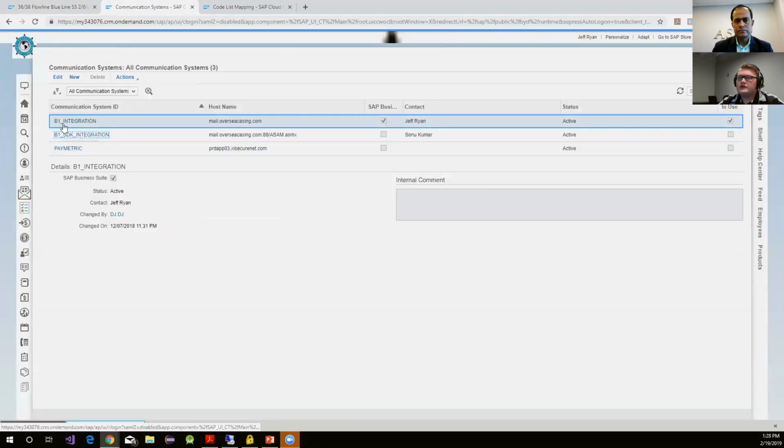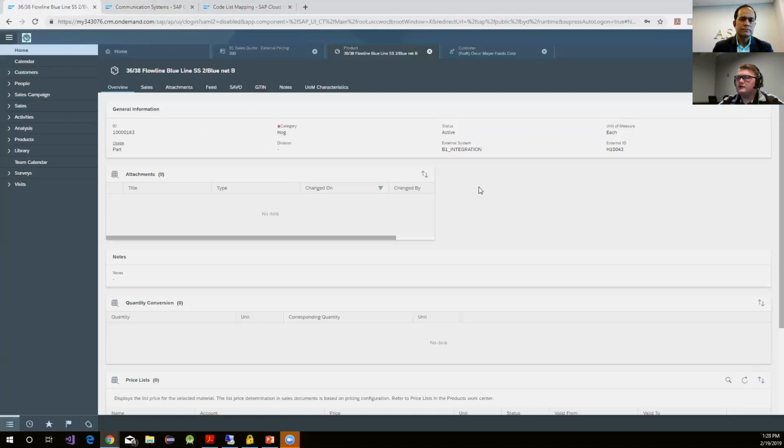So in here, you'll see B1 integration. This is our system ID we connected to. So this gives you a trail or a pathway to realize if something is coming in wrong or not correct and where it's calling. So that's been established, we can go on to the next part of this, which is showing the replication from business partner, which is B1, into creation of an account in our C4C system.